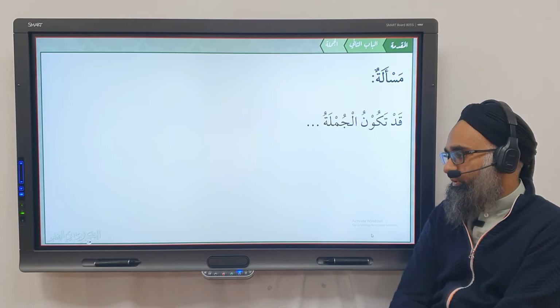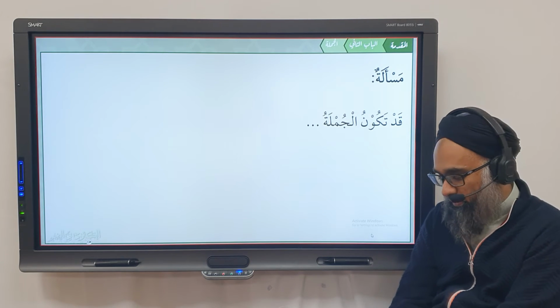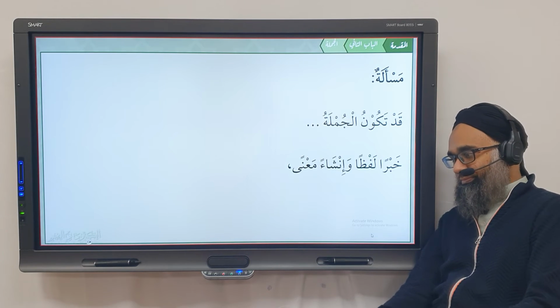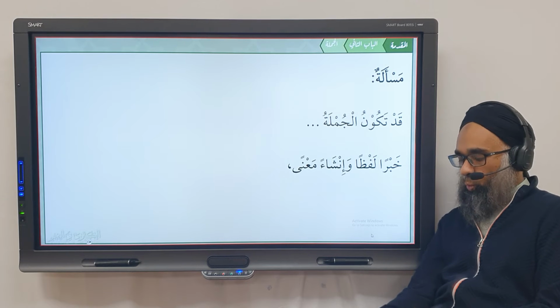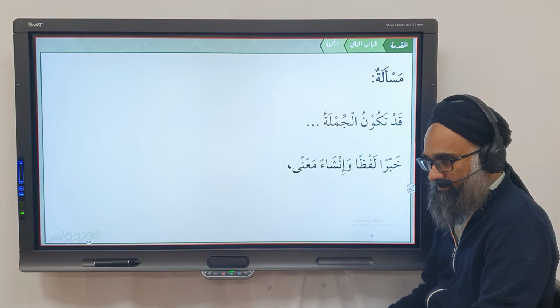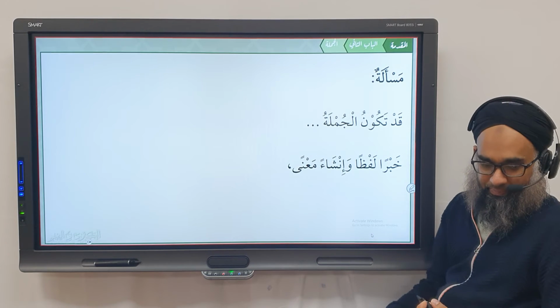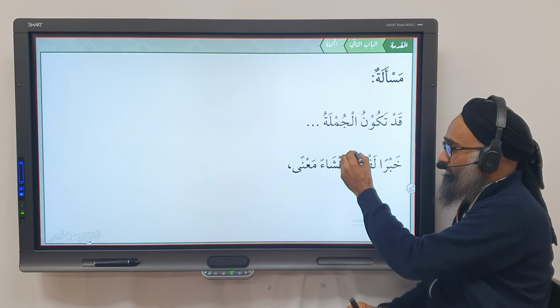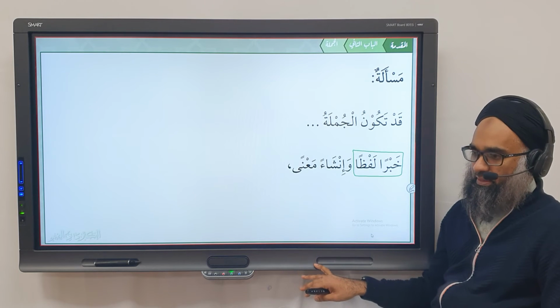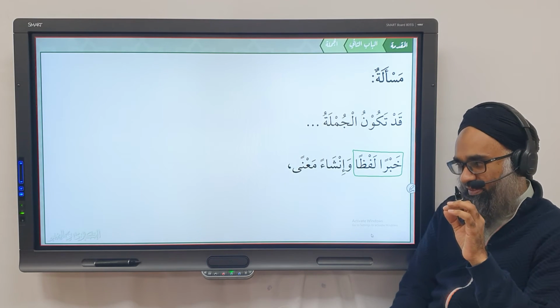So there's one masala we're discussing to continue from what we were doing on Friday. قد تكون الجملة خبرا لفظا وإنشاء معنى. So we mentioned the types of جملة إنشائية, correct? But what can happen is that a word can be جملة خبرية. From which aspect? The lafz aspect. That the word itself has a khabariya,